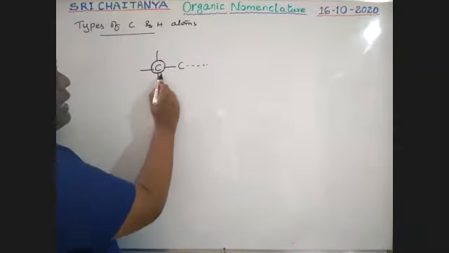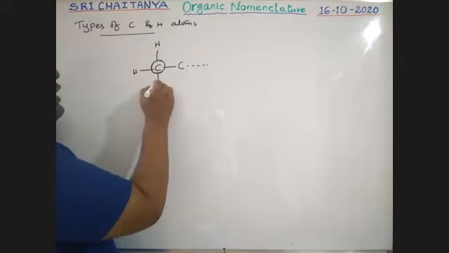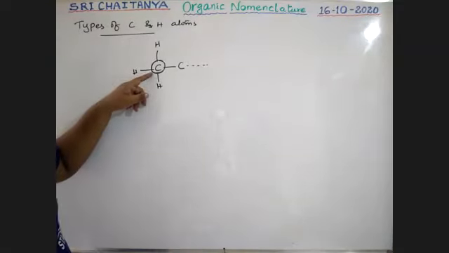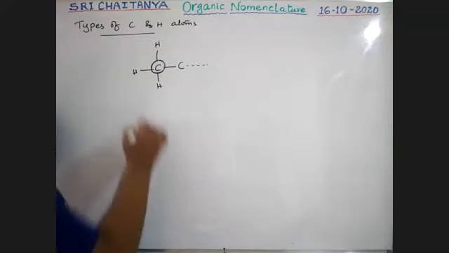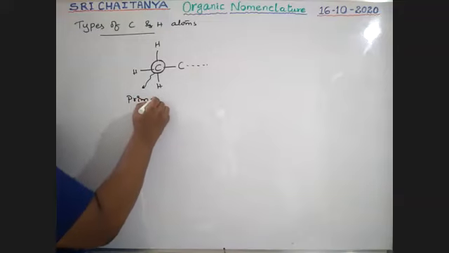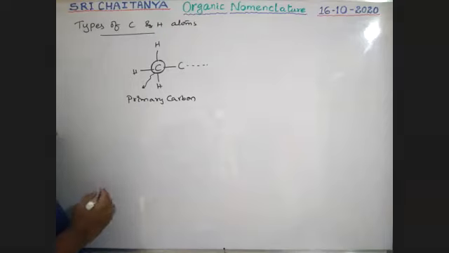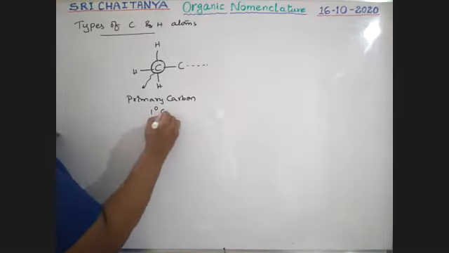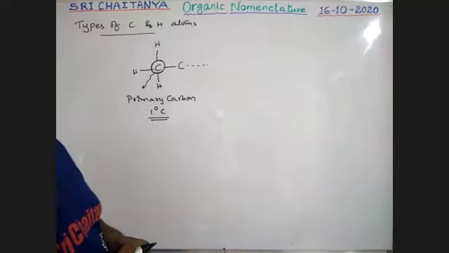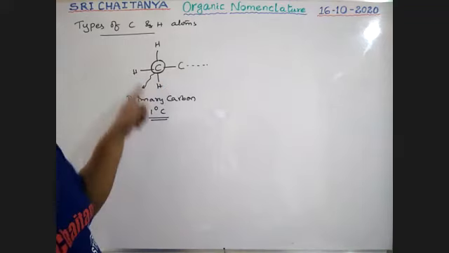But this carbon is directly connected with one carbon and the remaining 3 valencies are satisfied with hydrogen. This carbon is called a primary carbon, in short 1 degree C. What is a primary carbon? The carbon connected with only one carbon directly, the remaining 3 being hydrogen.